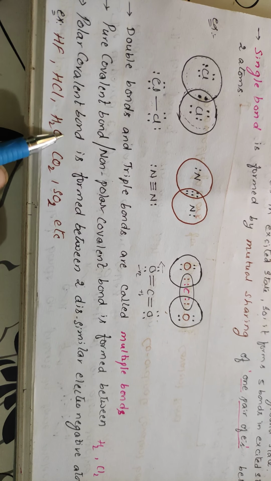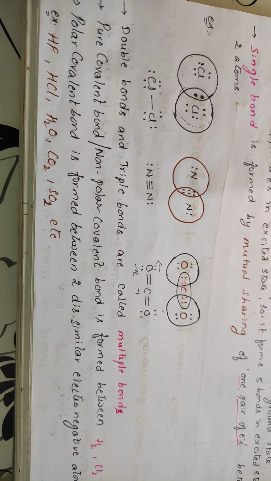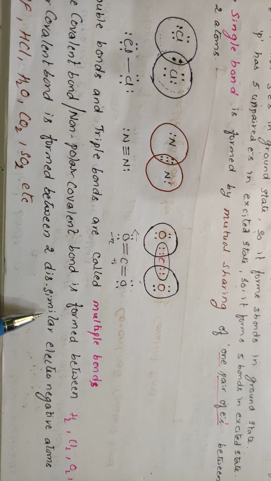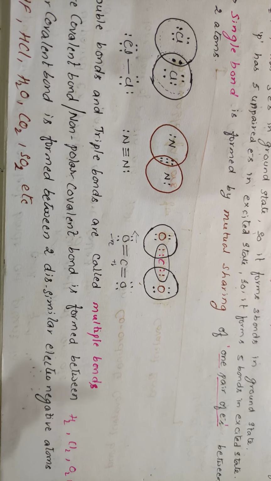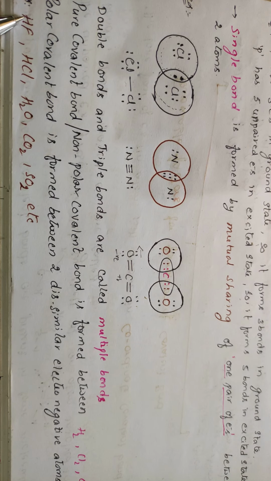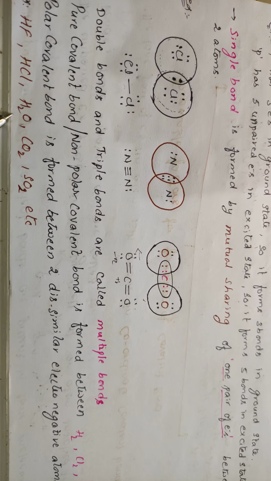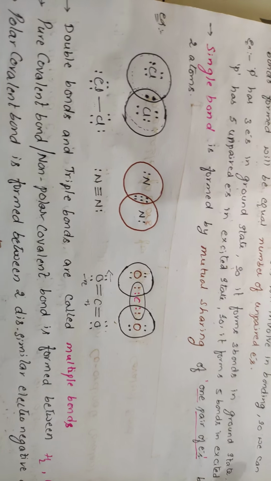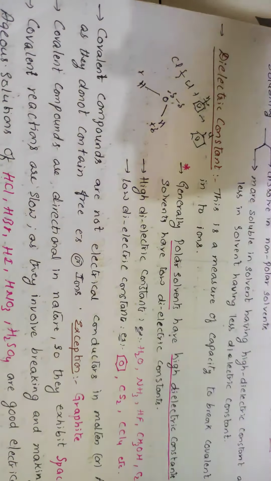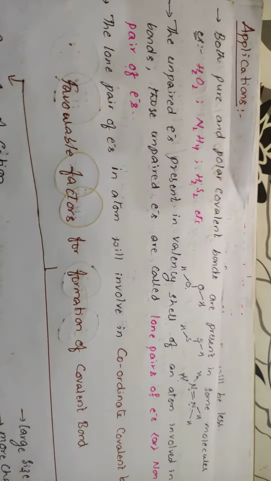Okay, a polar covalent bond means formation of plus and minus charge between 2 dissimilar atoms. This is automatically between two different atoms. Why? Because there will be a difference in the electronegativity. So dissimilar electronegative atoms. Example, HF, hydrogen fluoride: H will get a positive charge, F will get a negative charge. HCl, H2O, CO2, SO2. So these are the examples, students. If you are having 2 dissimilar atoms, there will be formation of charge. Those are called polar covalent molecules.